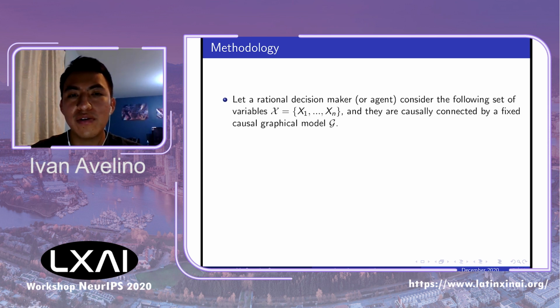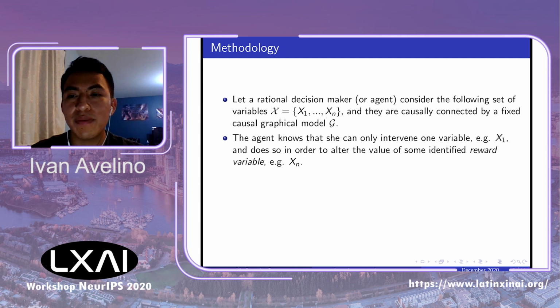So our methodology consists of the following steps and assumptions. Let a rational decision maker, or an agent, consider the following set of variables X from X1 to Xn, which are causally related by some unknown and fixed causal graphical model. The agent knows that she can only intervene on one variable at a time, for example X1, and she does it in order to alter the value of some variable identified as a reward variable, for example Xn. And the agent knows a causal ordering of the variables, which specifies for some, but not for all, of the variables which other variables cannot be a cause of it.